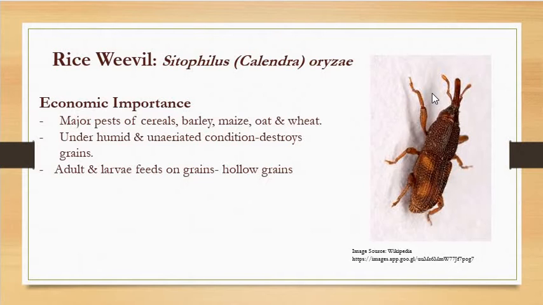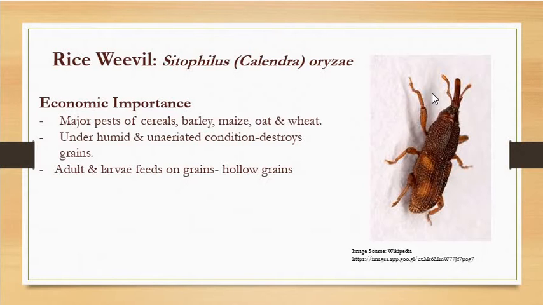These eggs are going to hatch into larvae. 400 larvae are going to destroy 400 grains plus more grains on which they feed, right? And when these larvae mature and become adults, they are going to lay eggs. And again this 400 multiplied by 400, what is the number? You can imagine, right? So they are hence called a potential pest, right?